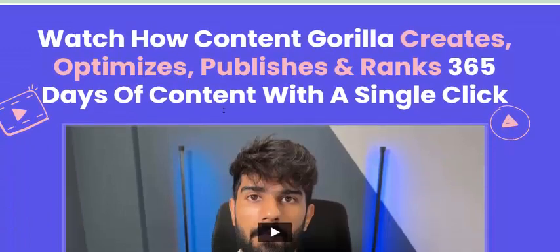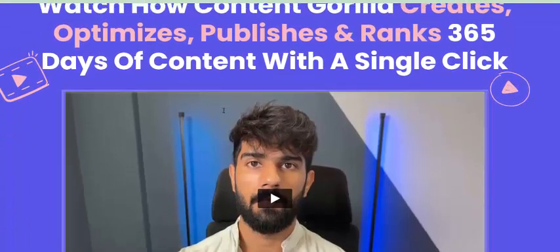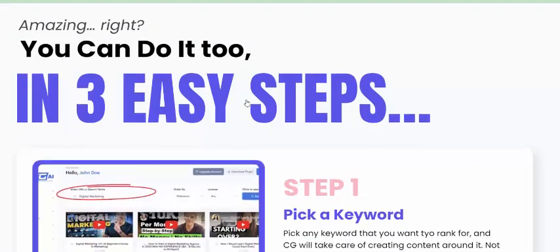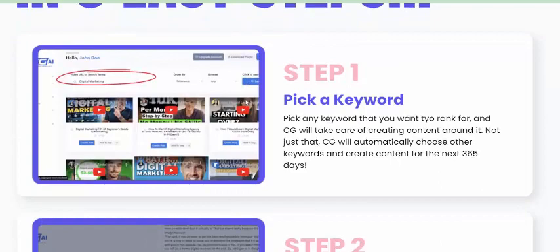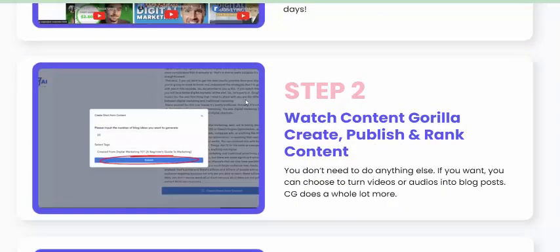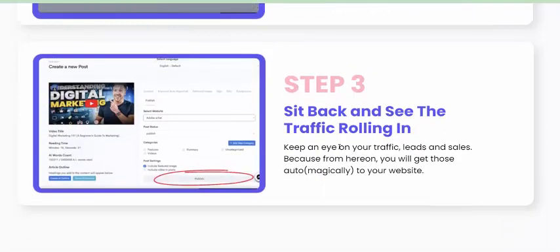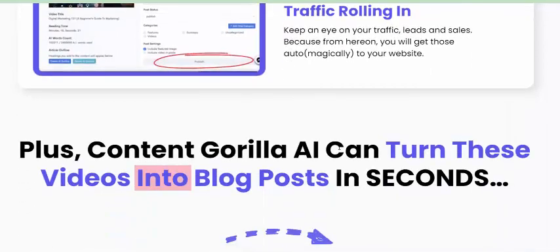Now let's see this Content Gorilla. This is the vendor video. This is what the creator says. Now see, Content Gorilla works in just three simple steps. Step one, pick a keyword. Step two, let Content Gorilla create, publish, and rank the content. Step three, sit back and see the traffic rolling in.